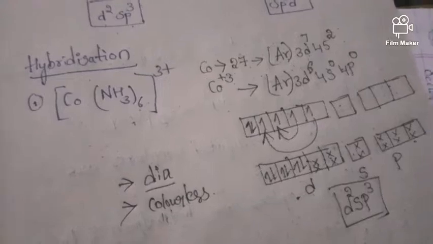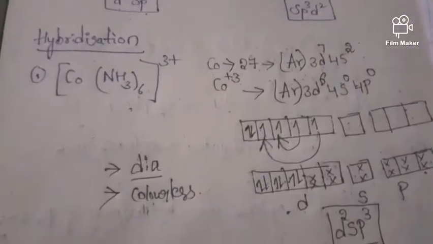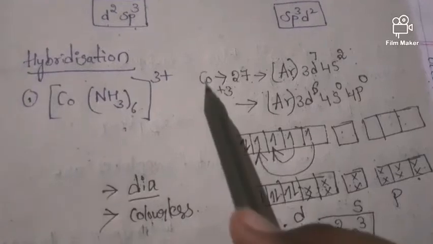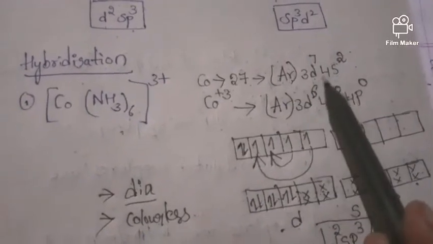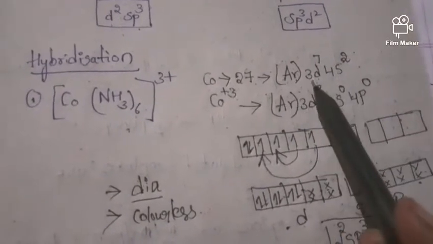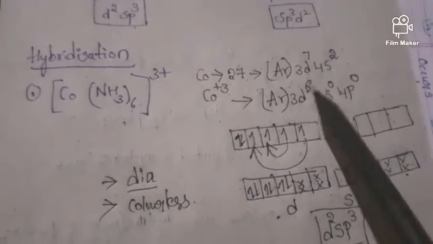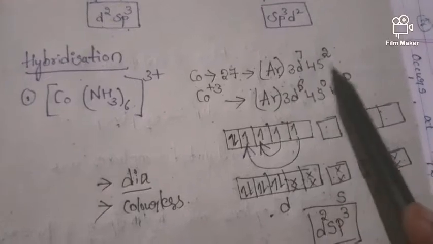Next, I hope you understood this, friends. I just want to tell you once again, let's have a quick look at this. First we have to look at the central metal atom. So here the central metal atom is cobalt. First of all we have to write the electronic configuration. This is the electronic configuration, and here the cobalt is in +3 oxidation state. So here 3 electrons should be removed.